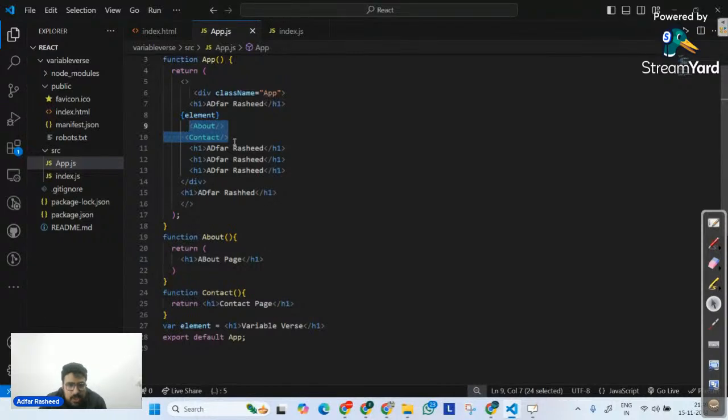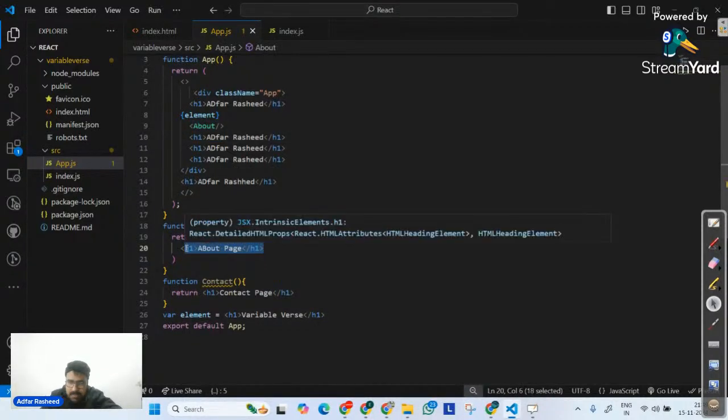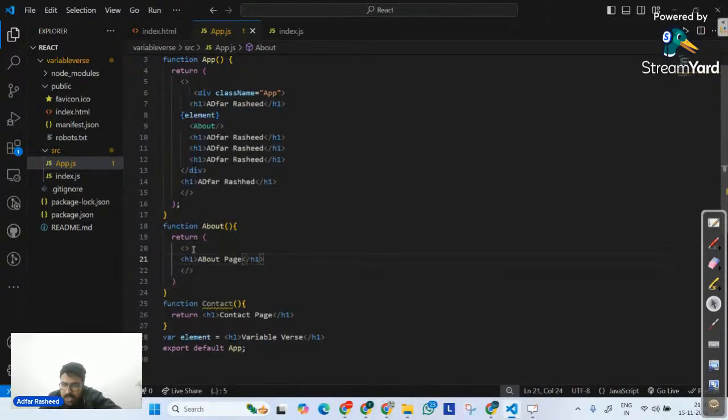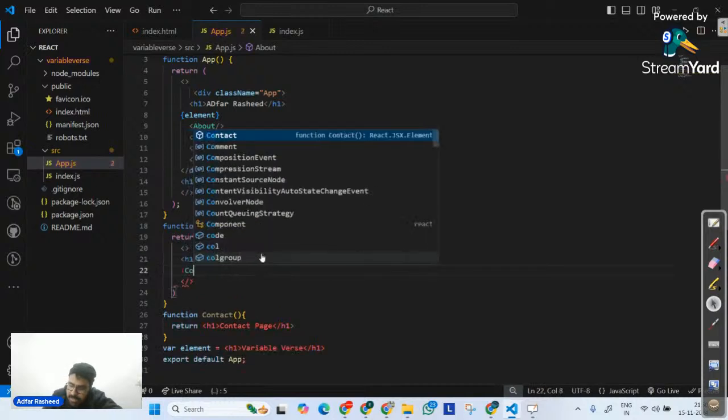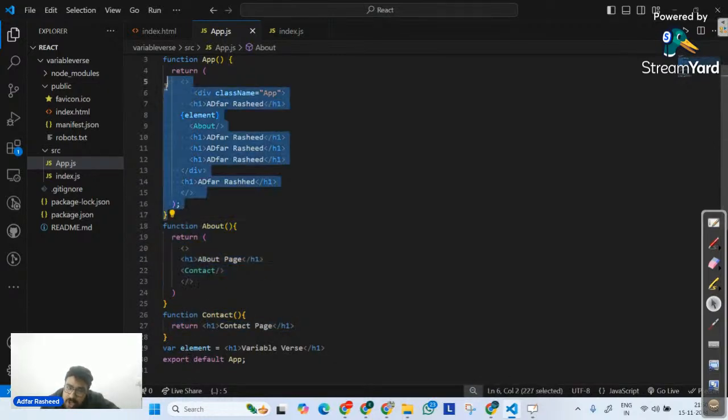Don't you think instead of calling my contact here, I can also call my contact here? I will simply go here and create a fragment, and inside this fragment I will put my h1 tag, then I will go and call my contact. But in this case I will call it only when I want contact to be treated as the child of about, and about to be treated as the child of app.